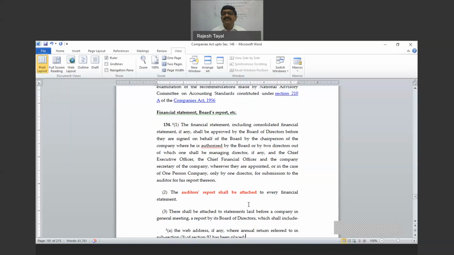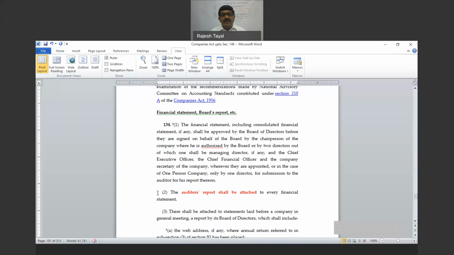Not necessary CEOs everywhere. Not necessary CFOs everywhere. Not necessary company secretaries there. But if they are appointed, then they are also required to sign. If they are not there in the company, that is not compulsory. So minimum signing by the directors. Right. In addition to directors who should sign, CEO, CFO, CS. So everywhere 3 C's should also sign, but if they are in the company. If they are not, then the question of signing does not arise. Okay.